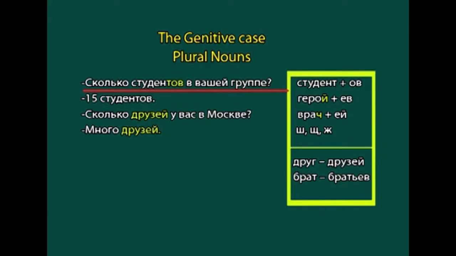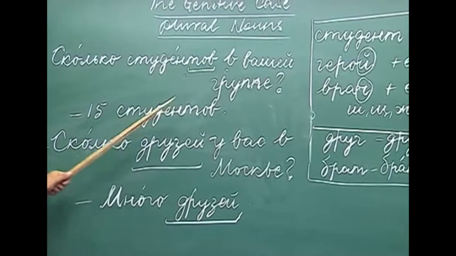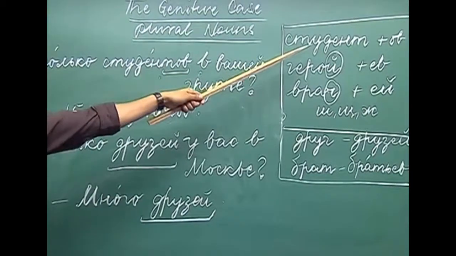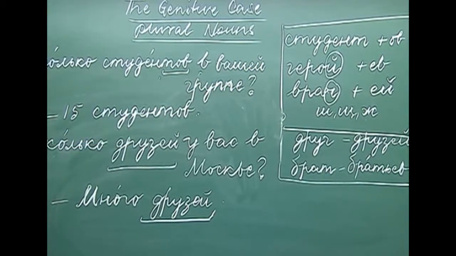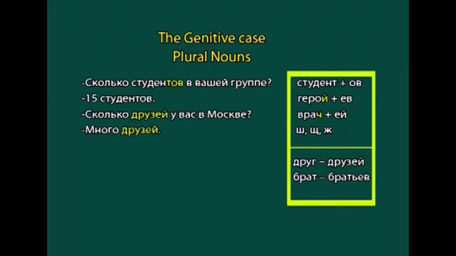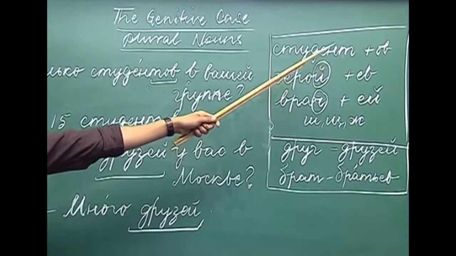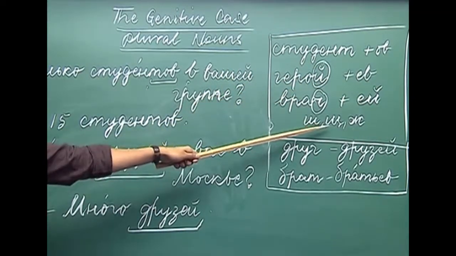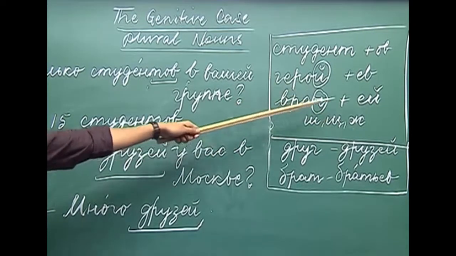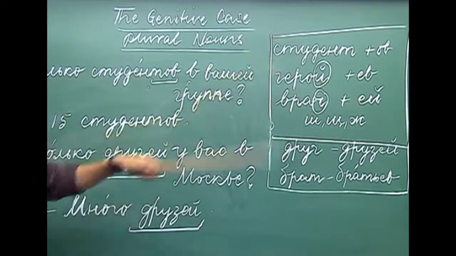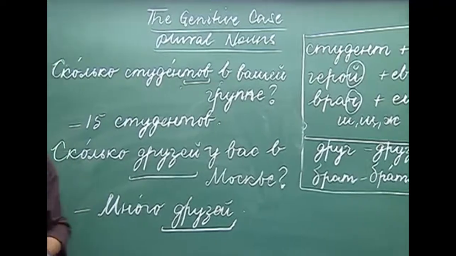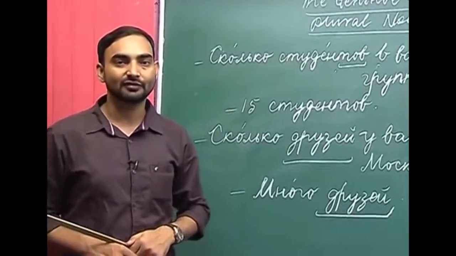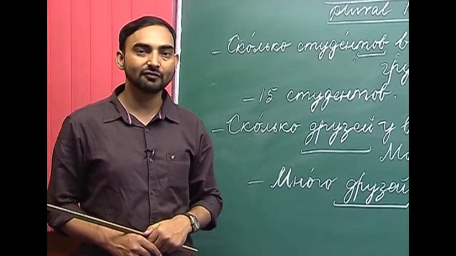So, as you can see, друг, друзей, and student, студентов. So, if a noun ends with a hard consonant, we add ов. If a noun ends with й, we replace й with ев. If a noun ends with ч, ш, or ж, we use ей to make its genitive plural. So, now we will look at the feminine nouns and how we make the genitive plural of feminine nouns.